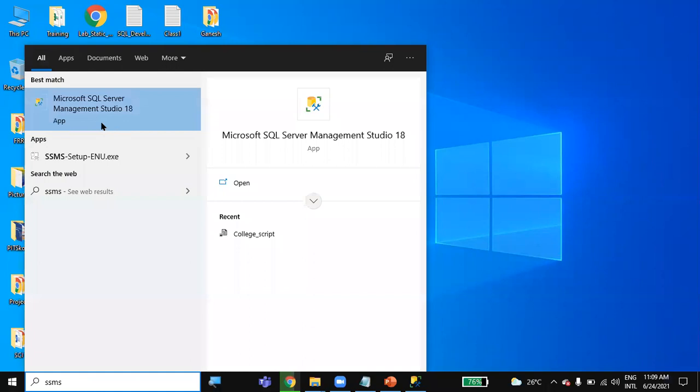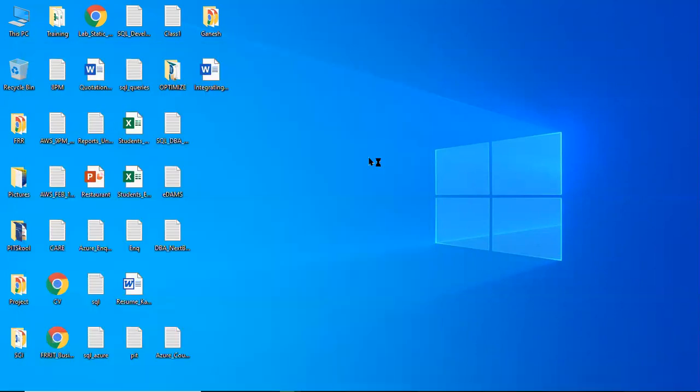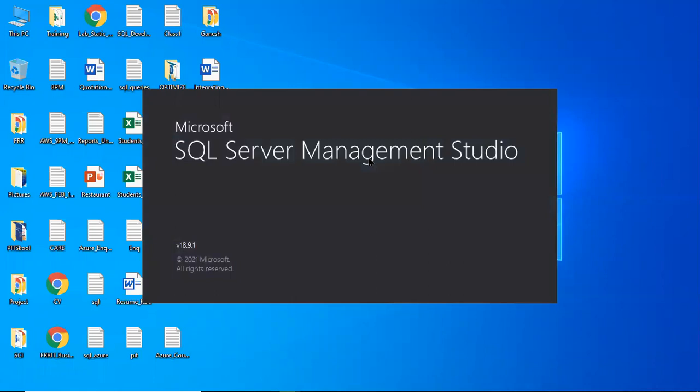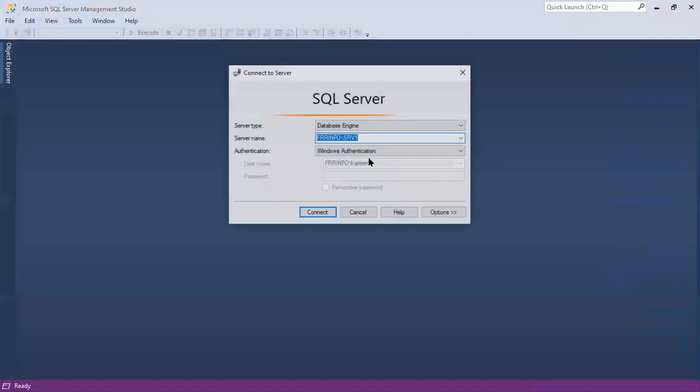It is showing here. We'll see custom installation and how to uninstall from the control panel after 1-2 classes. All those things we'll see later.